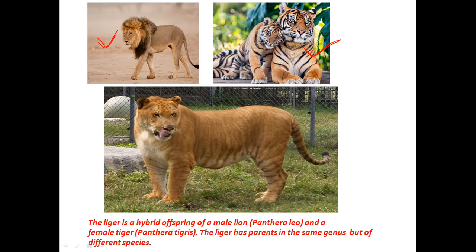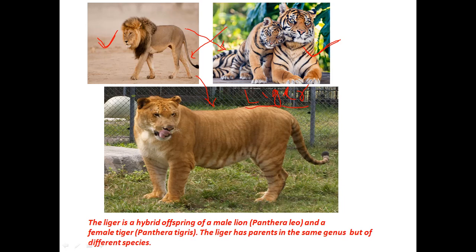They do not breed or mate with each other under natural conditions, but sometimes they are crossed with each other under artificial conditions, and the resulting offspring is called a liger. So when a male lion is crossed with a female tigress, the resulting offspring is called a liger.